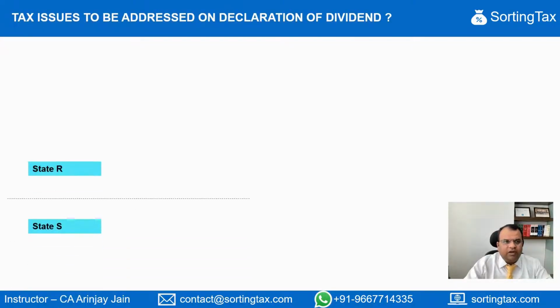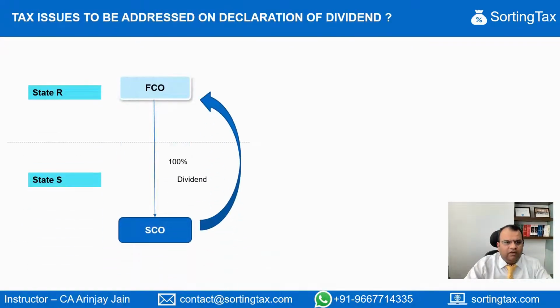So let's look at a typical case where there is a company in the state of source. 100% ownership of this company is with another foreign company, which is a residence of state of residence. And let's assume there is a tax treaty between these two.